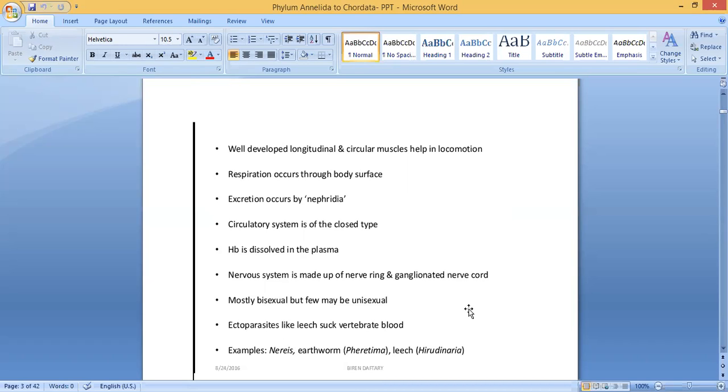Circulatory system is closed type. Then hemoglobin is dissolved in the plasma. What is hemoglobin? Hemoglobin is a pigment which gives red color for the blood and also it carries oxygen. So it is dissolved in plasma.